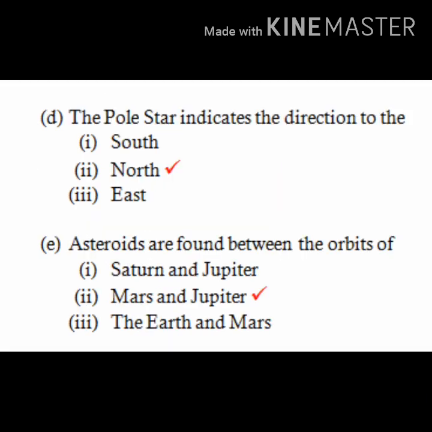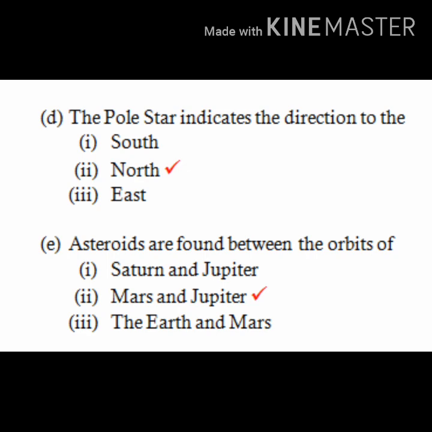Next one is, the pole star indicates the direction to the north. It indicates north direction. Asteroids are found between the orbits of which two planets? Yes, they are Mars and Jupiter. So these were the answers to your multiple choice questions.